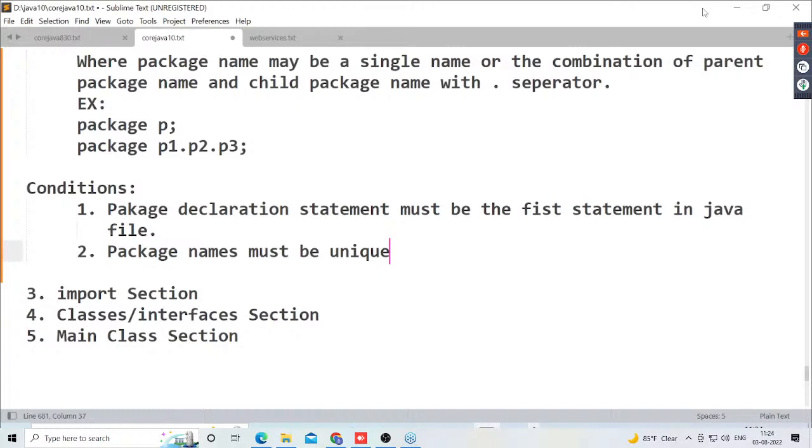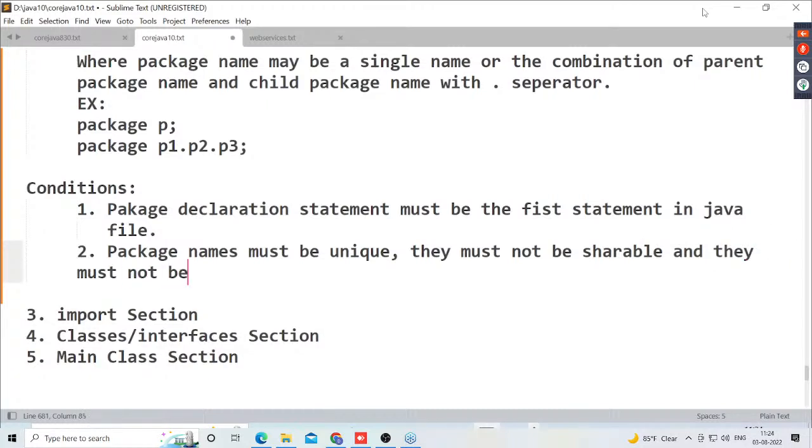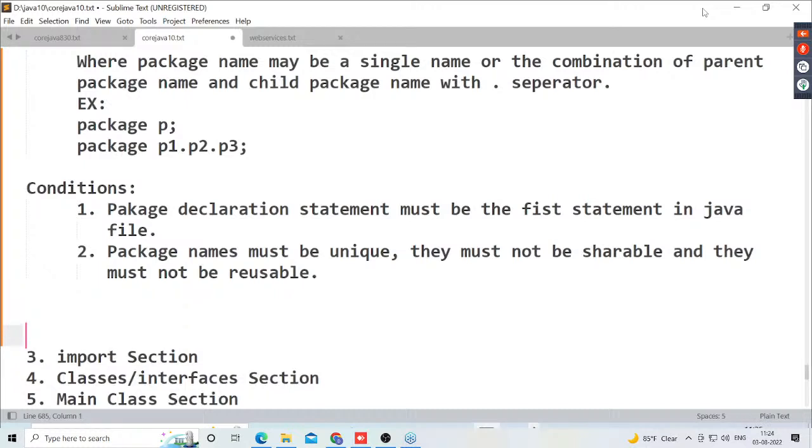Okay, the point here is that package names must be unique. They must not be shareable and they must not be reusable. One package name cannot be shared with other packages, and one package name should not be reused by other packages. So package names must be unique. They will not be shareable and they will not be reusable. These are the two conditions we have to understand.